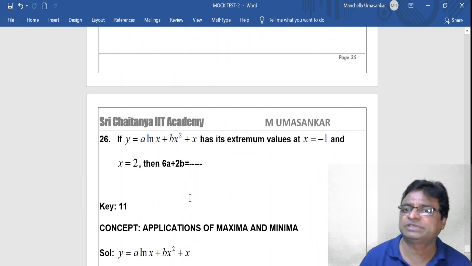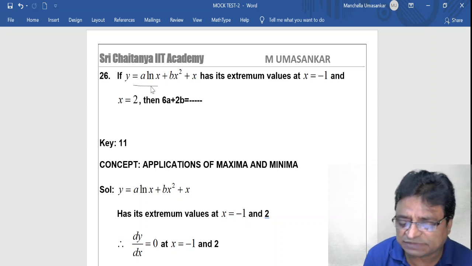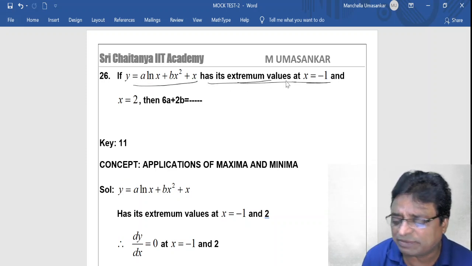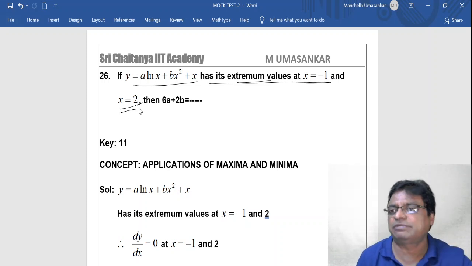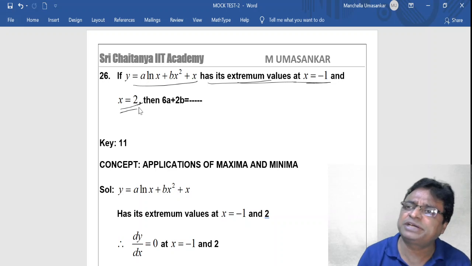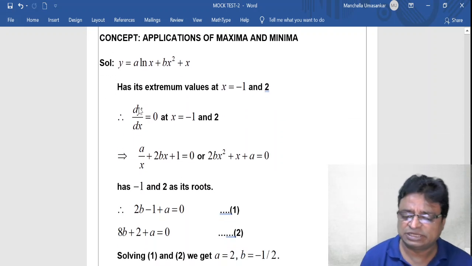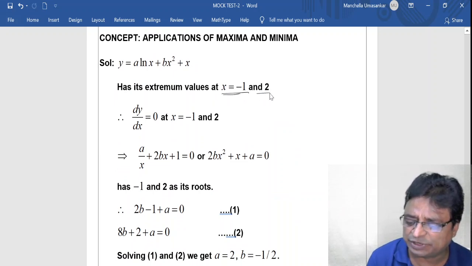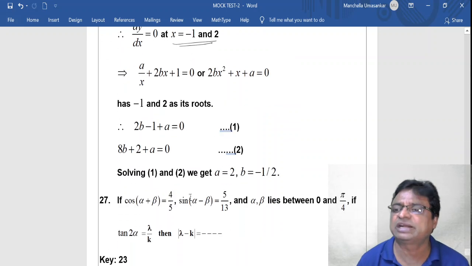And coming to the 26th problem, this is the standard model of extremum. See what is given for this function. It has extremum values at x is equal to minus 1 and x is equal to 2. Extremum values means what? First of all, the points should lie on the curve. That means y of minus 1 equal to 0 and y of 2 equal to 0. And f dash, or dy by dx at x is equal to minus 1 is 0, and dy by dx at x is equal to 2 is equal to 0. So I am applying the same conditions. It has extremum value at x is equal to minus 1 and 2. Therefore, dy by dx is equal to 0 at x is equal to minus 1 and 2. You simplify, you will get two equations. After solving this, you will get answers for a and b.